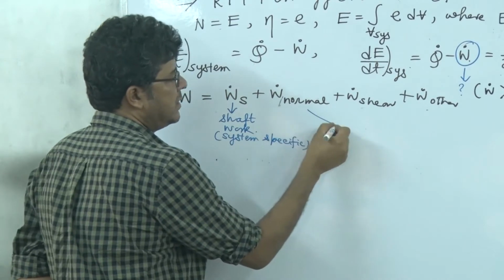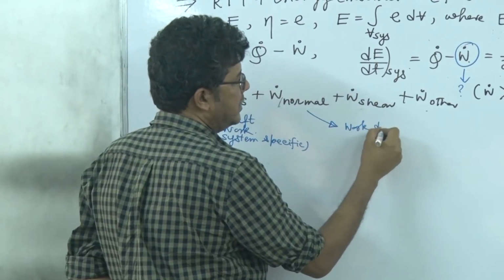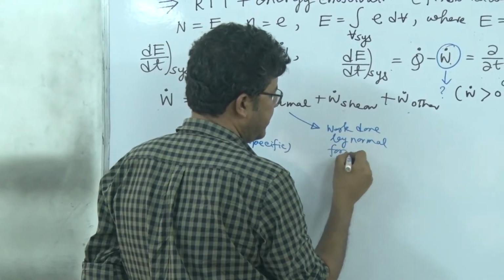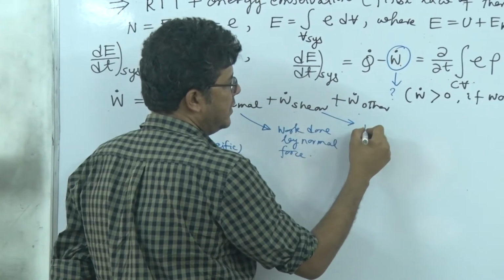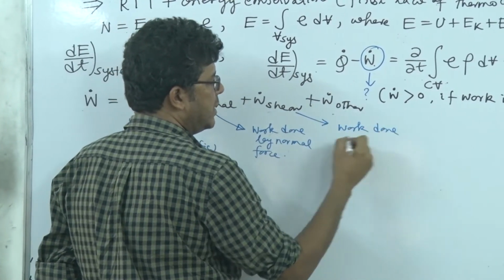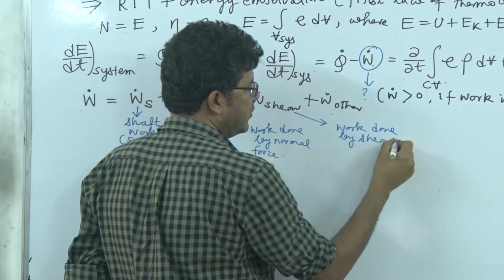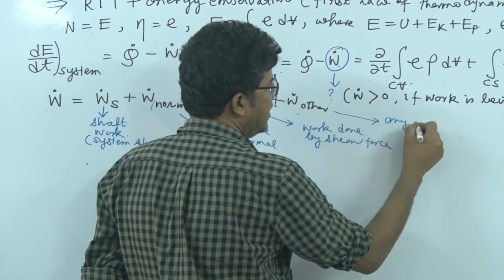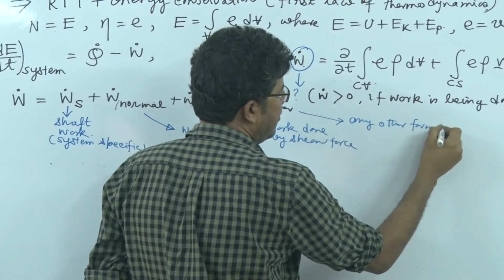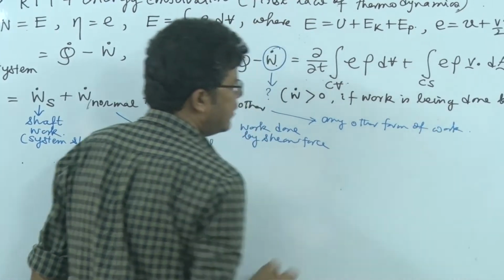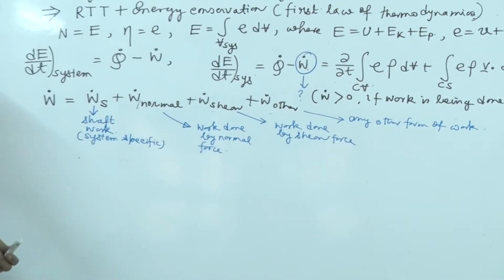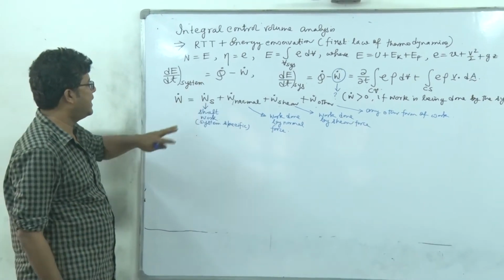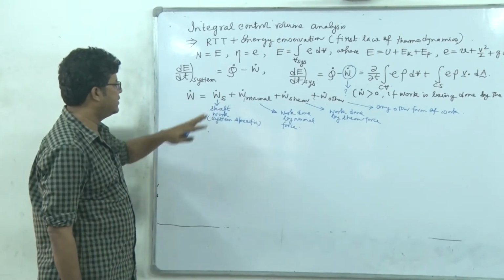W dot normal is the work done by normal force. Similarly, W dot shear is the work done by shear forces, and W dot other is any other form of work. So in our discussion, definitely we will put this W dot other equal to 0, and W dot S we will not work on because it is system specific.